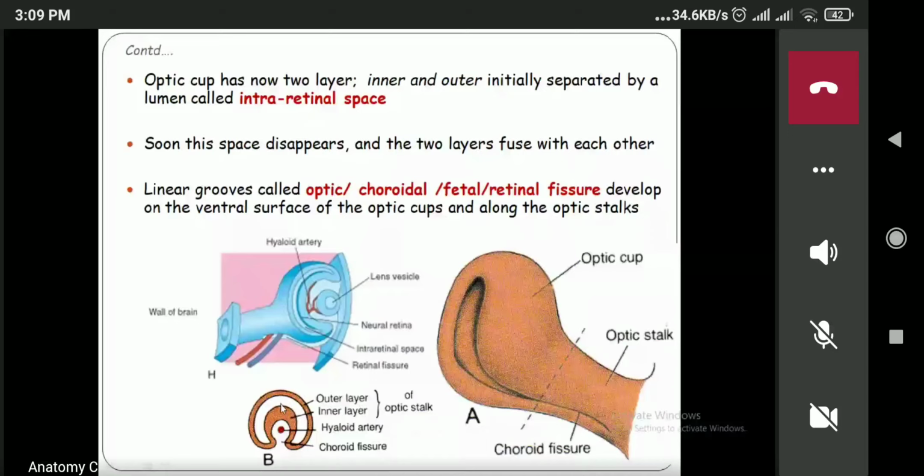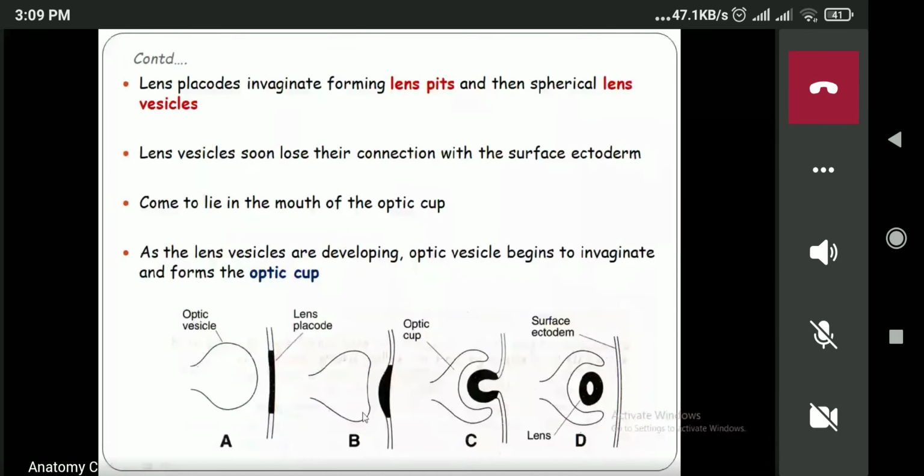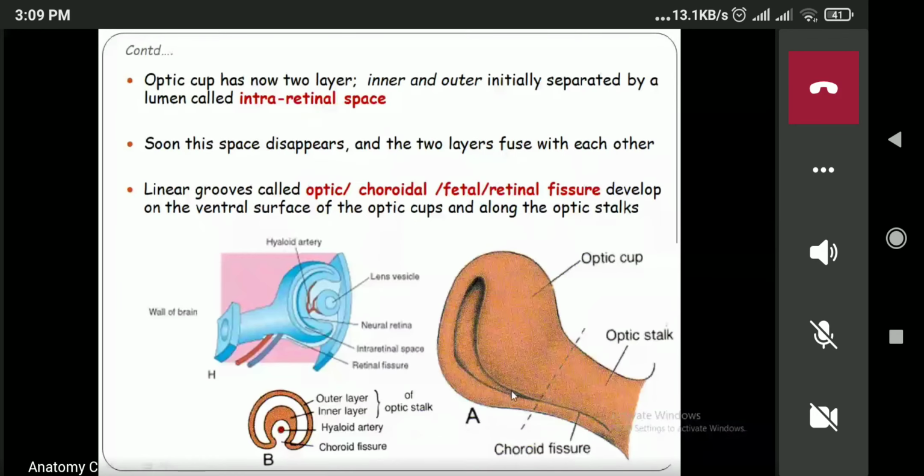Okay. Now, during the invagination of the optic vesicle, what will happen over there? The linear groove. Can you see the linear groove over here? This linear groove is also known as the optic groove, or choroidal, fetal, or retinal fissure. So this is the name for a single fissure. It can be called optic fissure, choroidal fissure, fetal or retinal fissure. They will develop on the ventral surface of the optic cup, and they will also pass along the optic stalk. So this is the fissure.